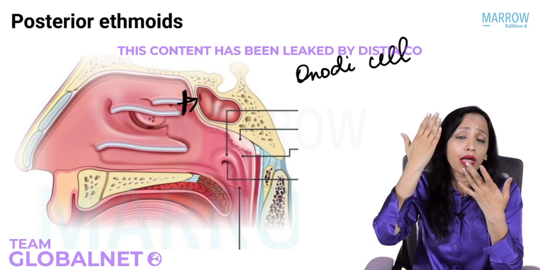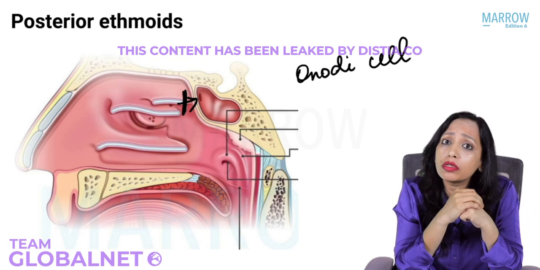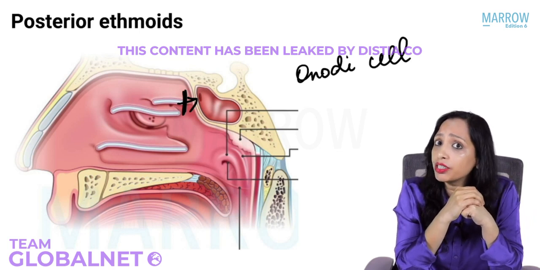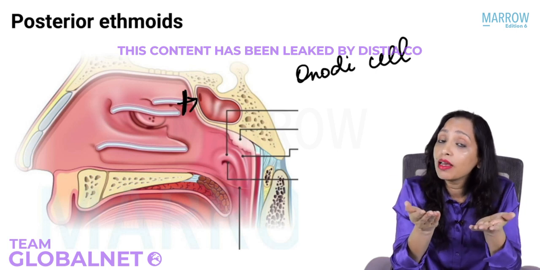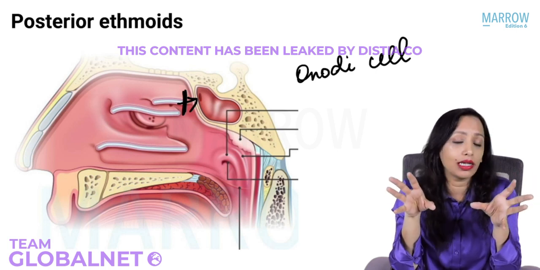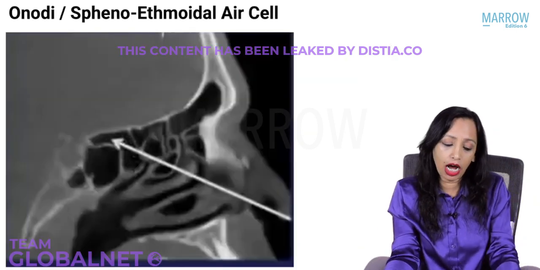We have the internal carotid going here. It is going through the petrous bone, and then it is intracranial. Where is it in relation to the nose? So now can you make out where it is in relation to the nose? Lateral wall of sphenoid sinus, yes. And also if Onodi is present, then it is in the lateral wall of the Onodi cell. Is that very clear now? So now when we see the CT scan, maybe you will understand it.